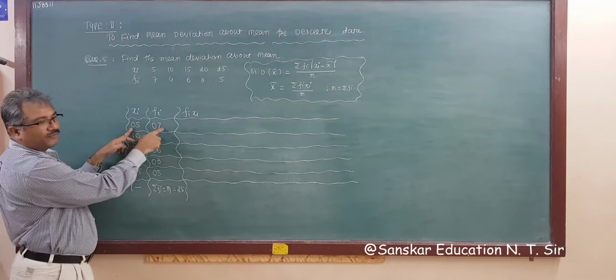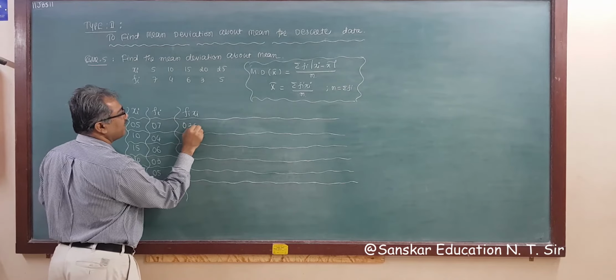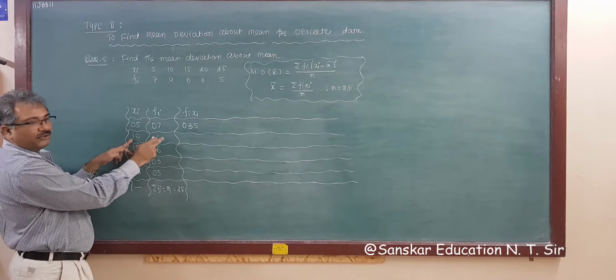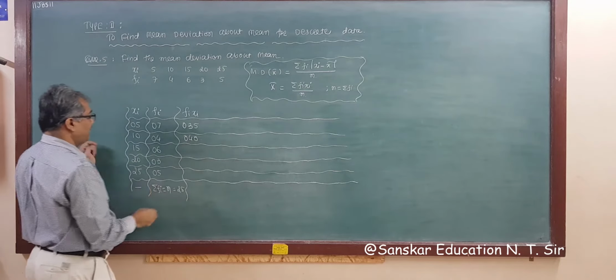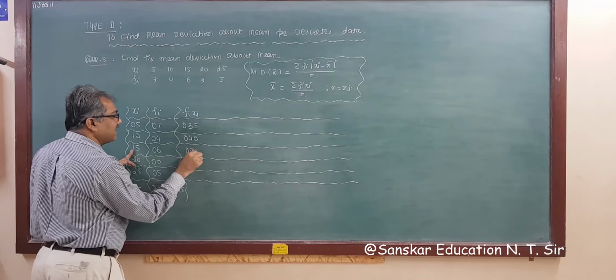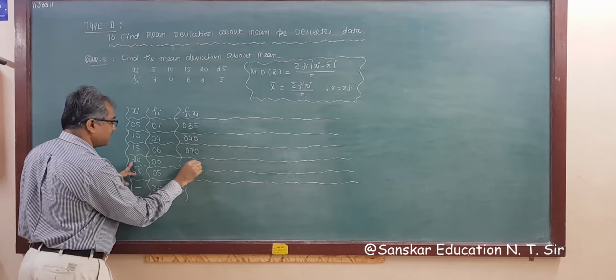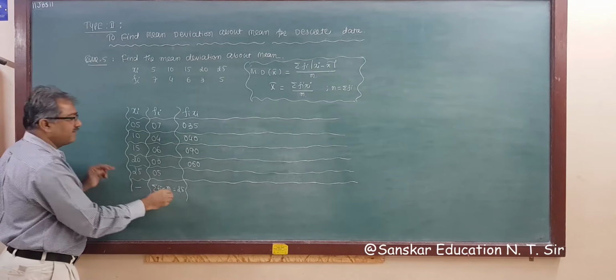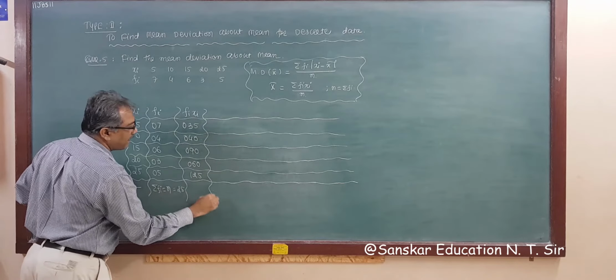So 7 into 5, that is 35, right? So I am writing 035. This is 10 into 4, that is 40. So I am writing 040. This is 15 into 6, that is 90. So I am writing 090. This is 60. So I am writing 060. And this is 125. So this is 125, right?